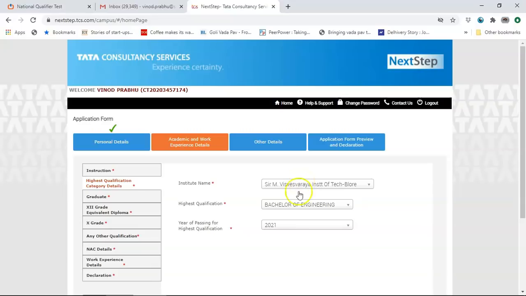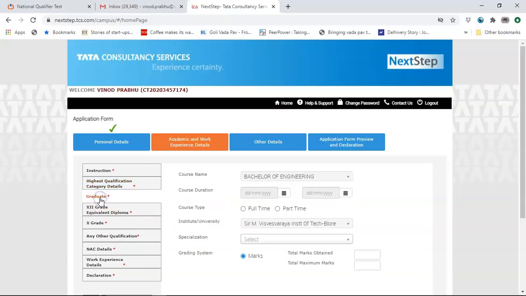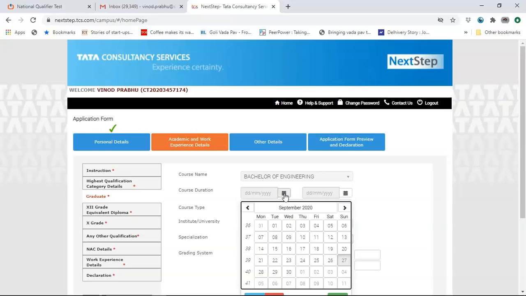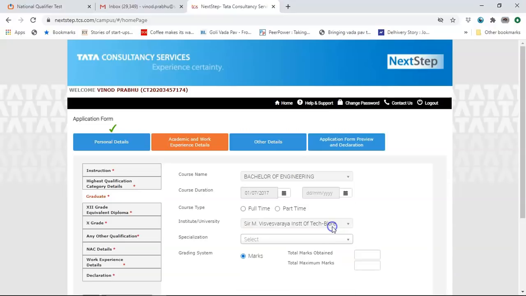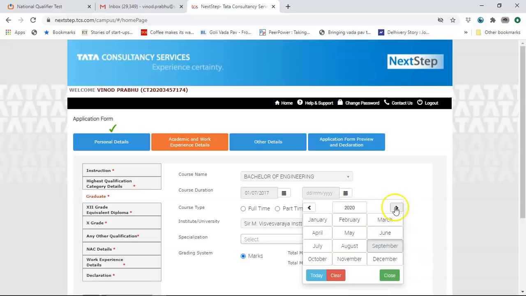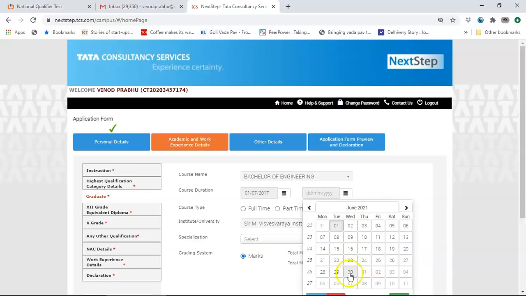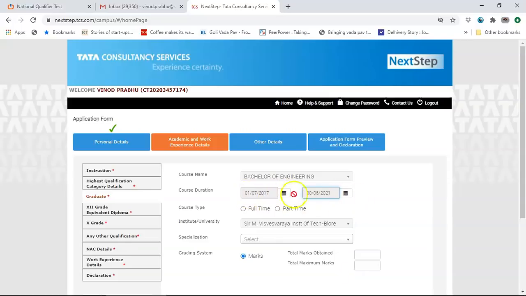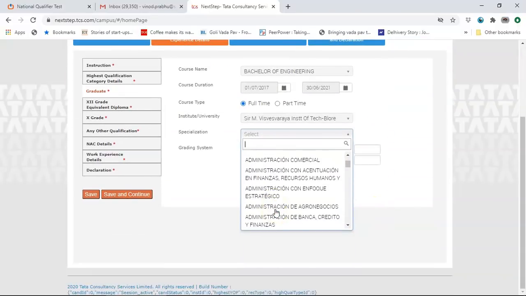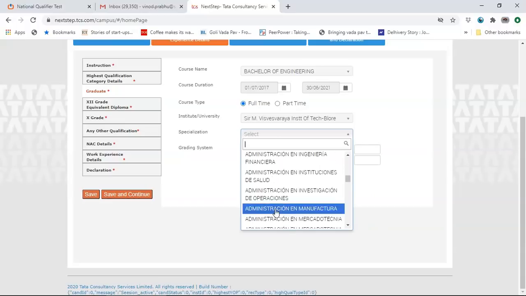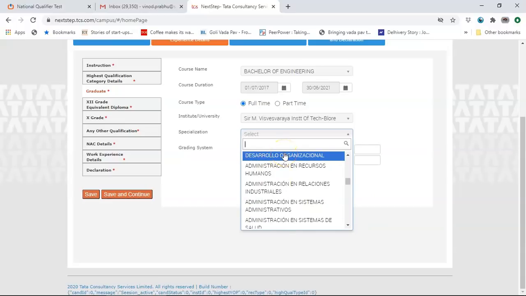Highest qualification details is already entered. Graduate. So course duration would be, let's say you started it in 2017 sometime, let's say July 1st. Verify and enter. And then you will graduate in 2021, June 30th. Let's say you enter that. Enter this based on what you have done. If this is a full-time course, institute, specialization, again you will enter. You will have specialization, which would be electronics, let's say electronics.